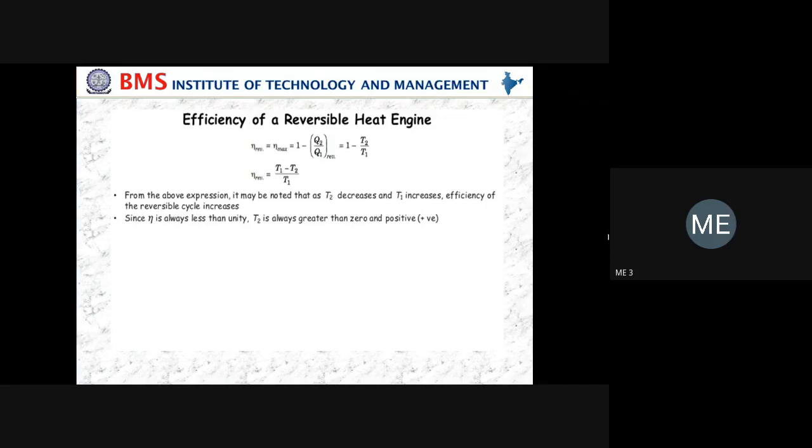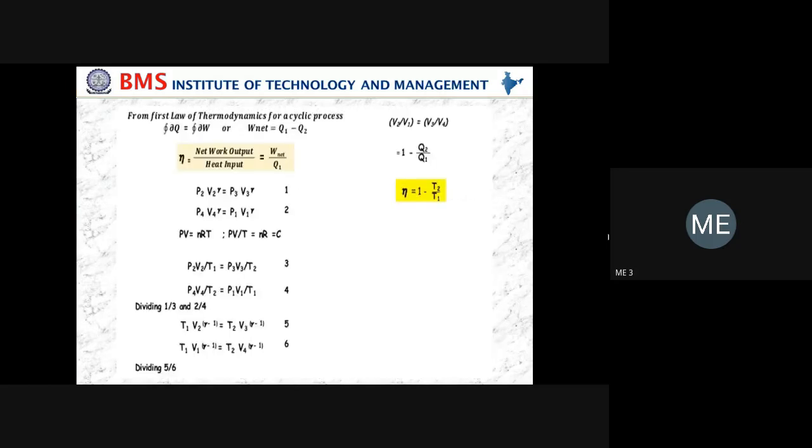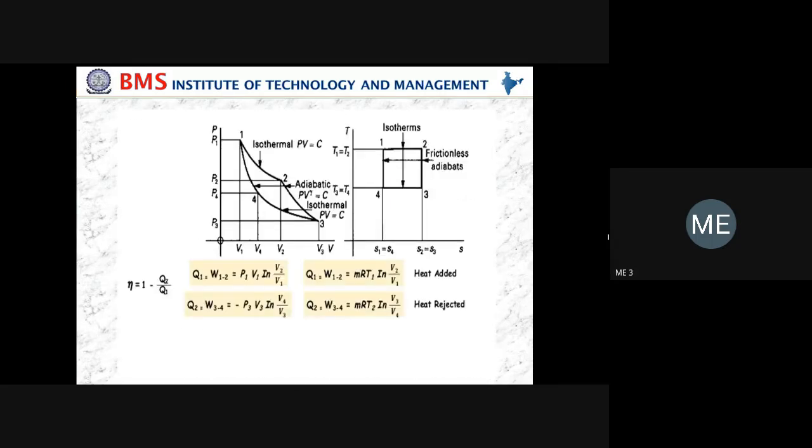So this is the Carnot cycle PV diagram, and how the temperatures of the source and sink affect the efficiency of the Carnot cycle. And as I said, the Carnot cycle is practically not possible. It is only a theoretical cycle. Why it is not practical: here you see, we cannot stop the engine in between.